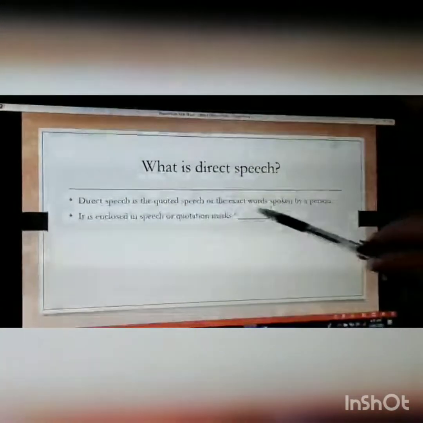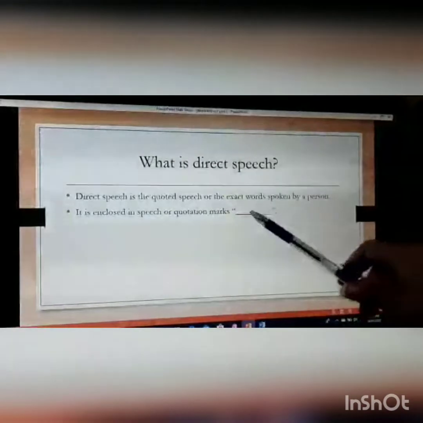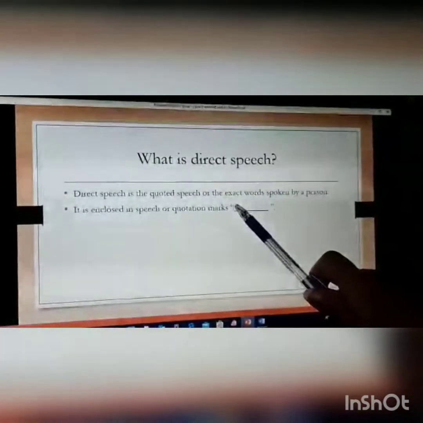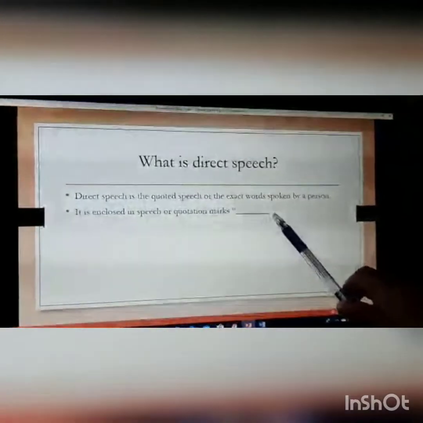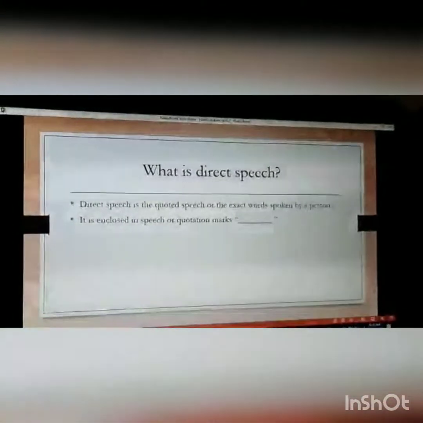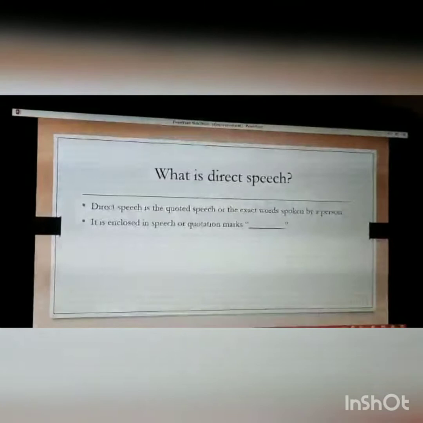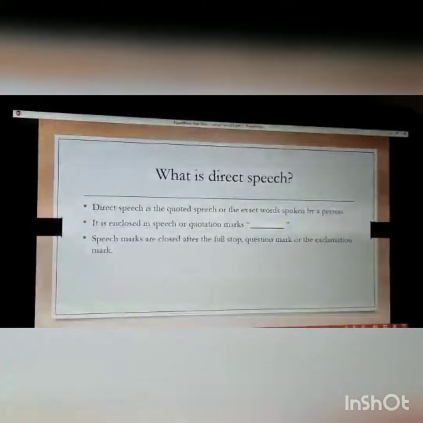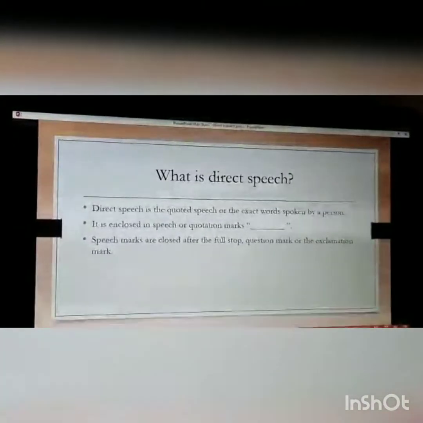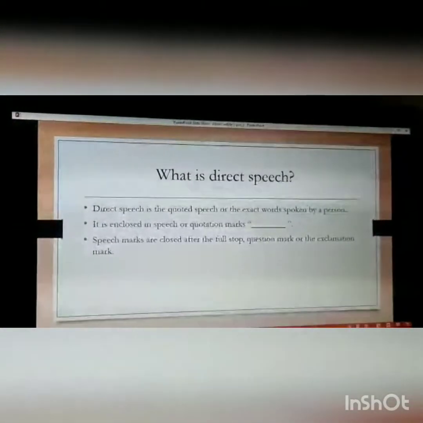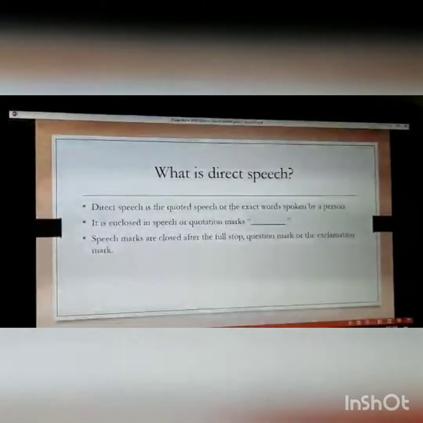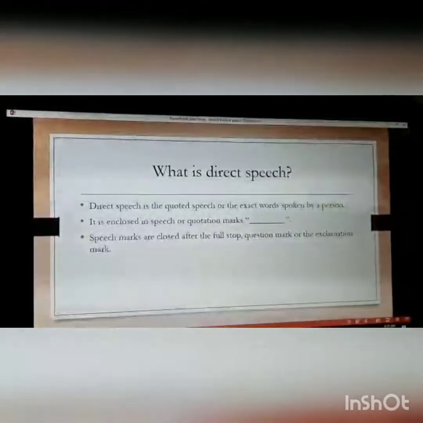The marks that you see here, placed before you start a sentence and at the end of a sentence after the exclamation mark, are called quotation marks or speech marks. Speech marks are closed after the full stop, question mark, or exclamation mark. Whatever punctuation mark you use to end your sentence, the speech marks come after that.